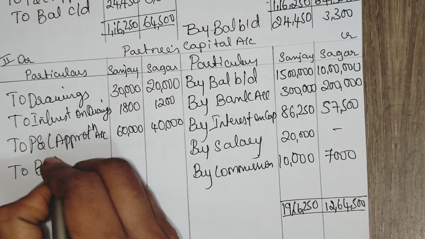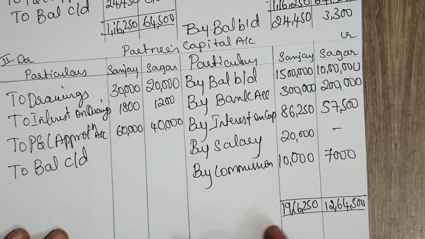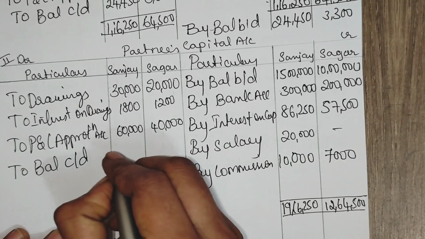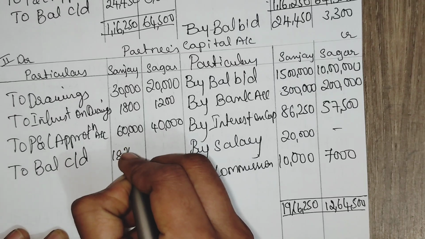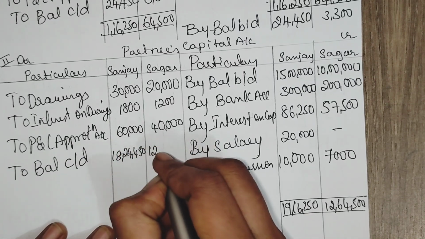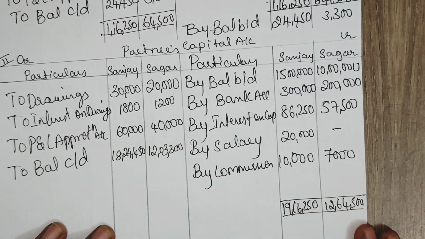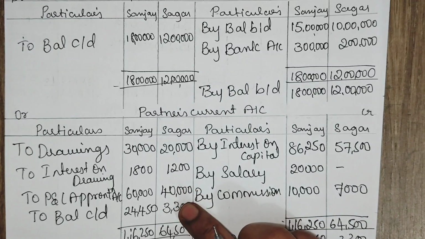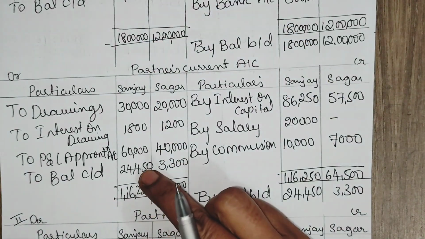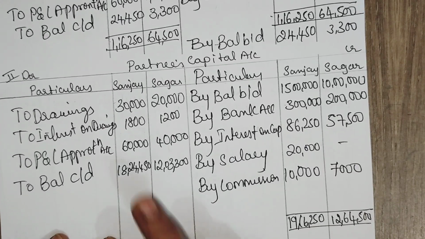To balance carried down, 19 lakh 16,250 minus 91,800 is 18 lakh 24,450. 12 lakh 3,300. See, 12 lakh plus 3,300, 12 lakh 3,300. 18 lakh plus 24,450 is 18 lakh 24,450.